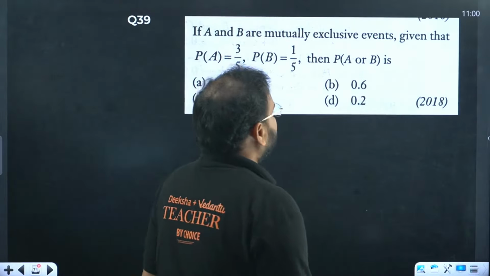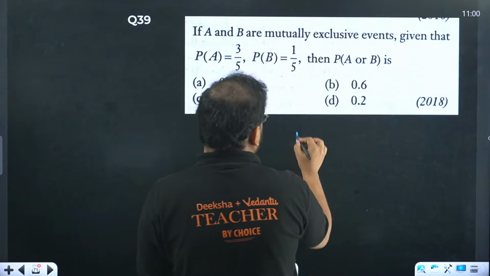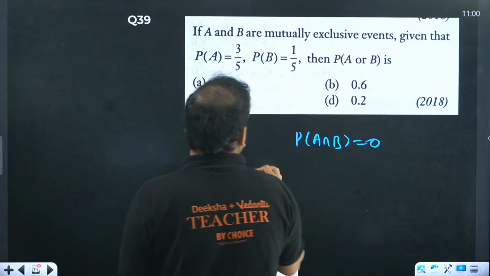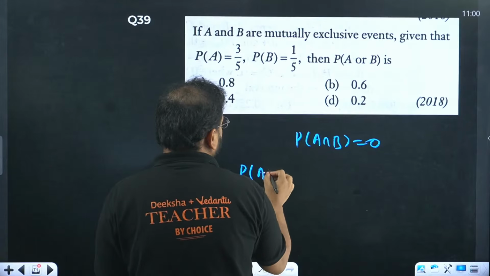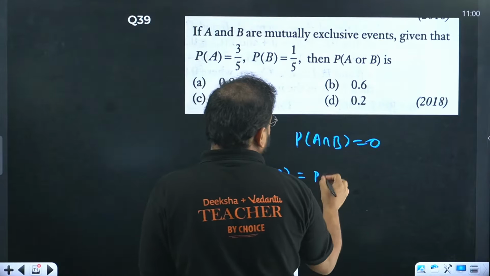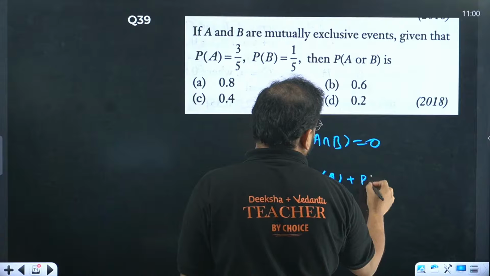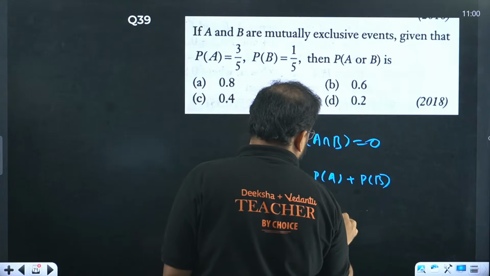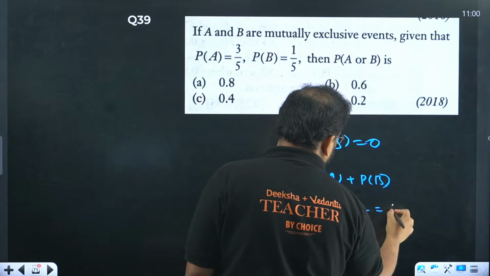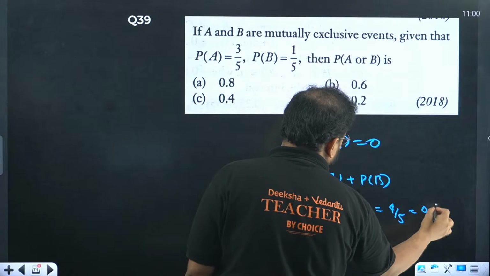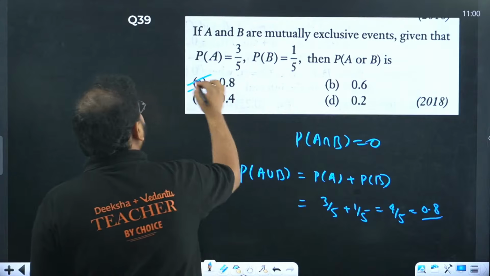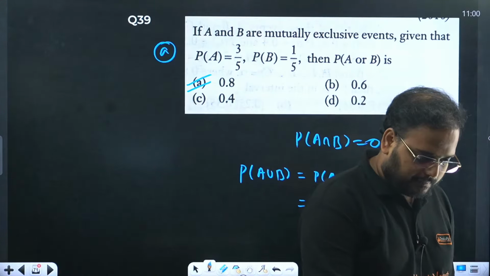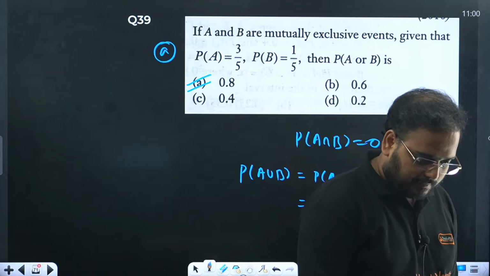A and B are mutually exclusive events, meaning nothing in common between them, so the intersection is 0. What are they asking us? P of A or B, the union, becomes simply P of A plus P of B. 3 by 5 plus 1 by 5. Answer is 4 by 5, which is 0.8. 39 is A. Correct.